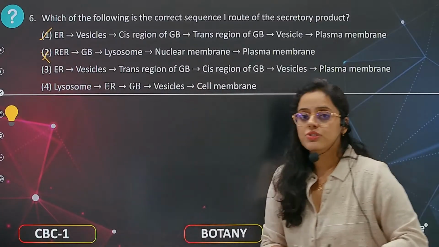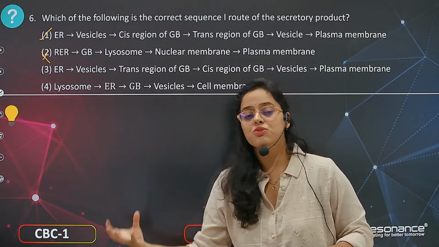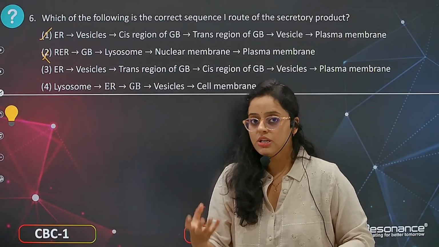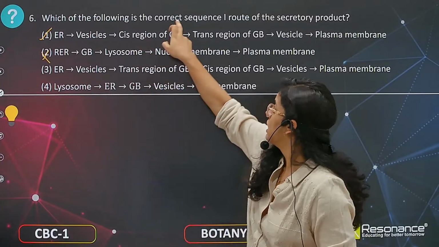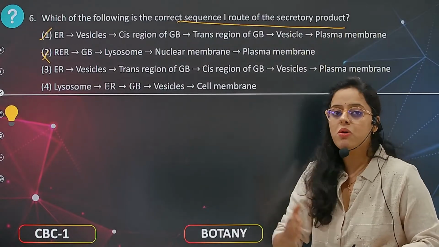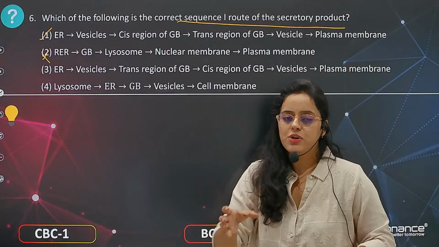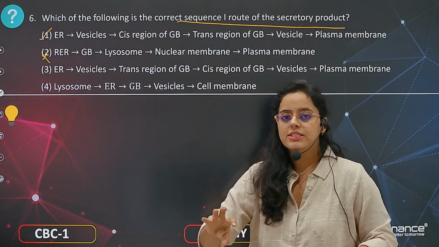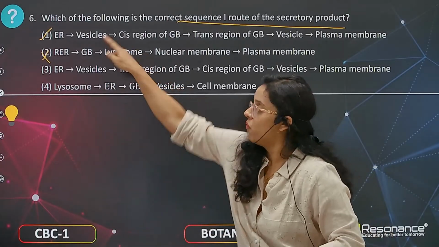Golgi bodies are basically formed from endoplasmic reticulum and lysosomes are formed from Golgi bodies. But they are not asking about the formation, they are asking about the sequence of secretory products moving from one organelle to another. If something is formed by the endoplasmic reticulum, it is carried to the cis face of the Golgi bodies through vesicles.